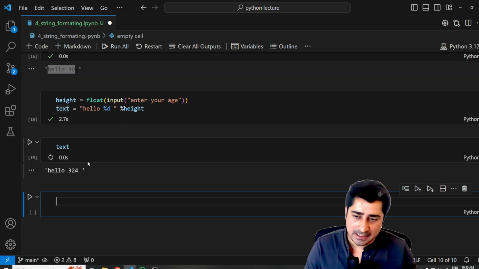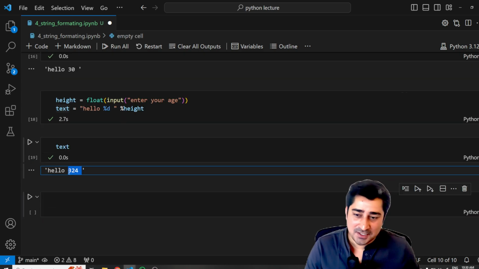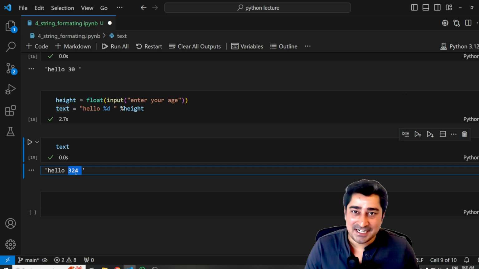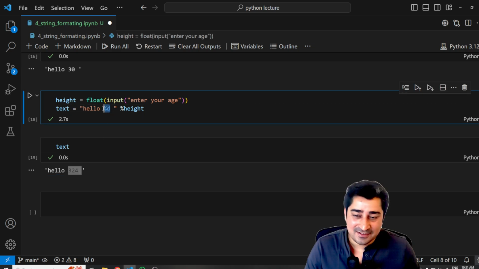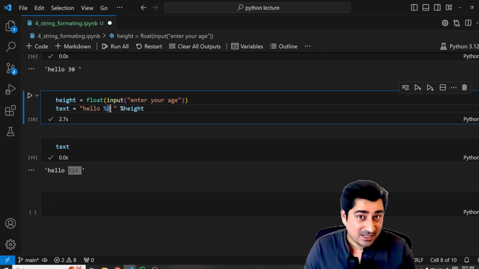If I print text, it is going to print what? 324. What I have entered is 324.56. But what it is trying to represent is 324. Why? Because of this placeholder. This placeholder is a representation of an integer, so it is chopping off all the floating point or decimal values.